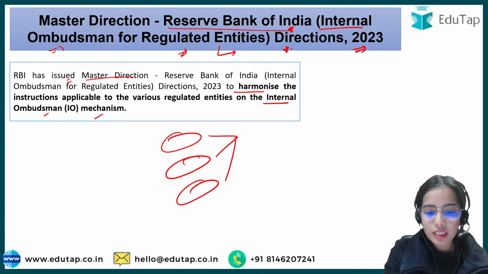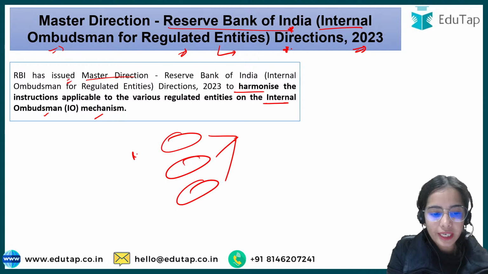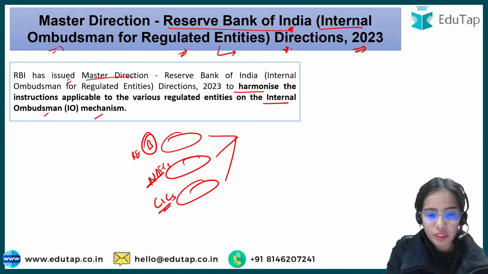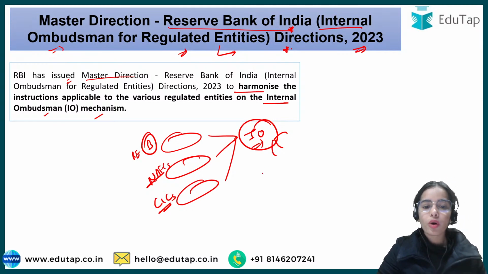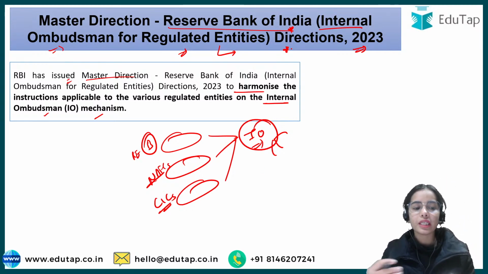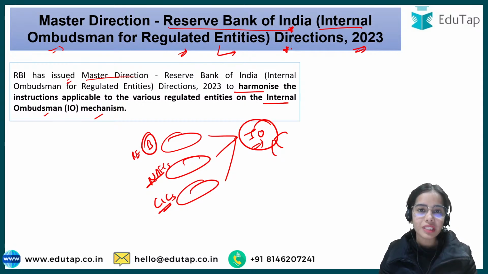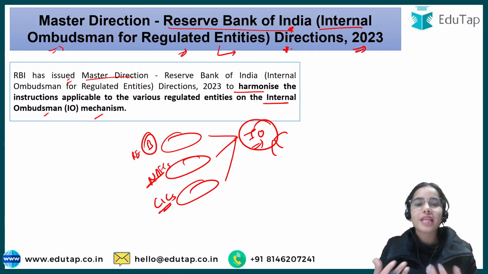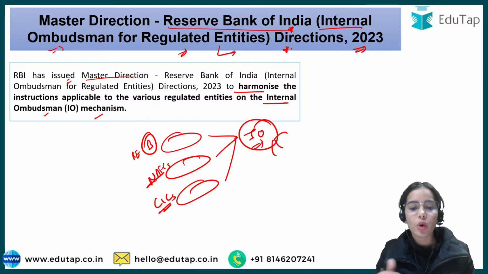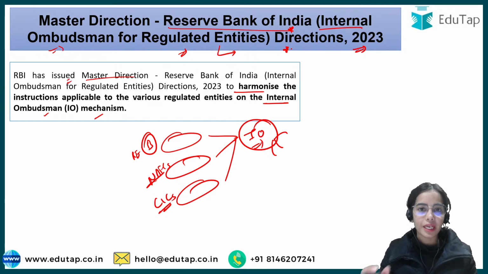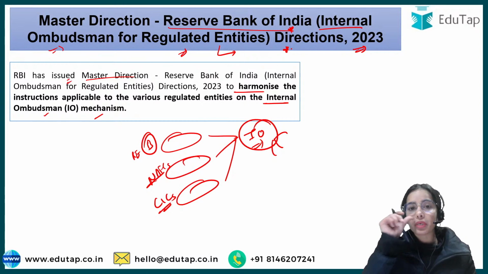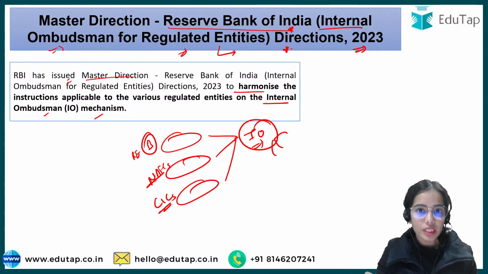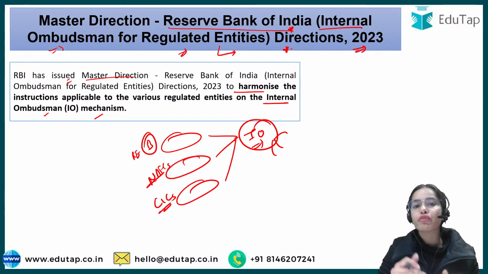So see, there are various regulated entities, let it be the banks, the NBFCs, and the credit information companies. They are maintaining the internal ombudsman, but there are different norms that they are following. That means the timeline to hire the internal ombudsman, the timeline of the internal ombudsman resolving the complaints, the members that are in the internal ombudsman, the criteria to select the internal ombudsman. So they are different between different regulated entities.